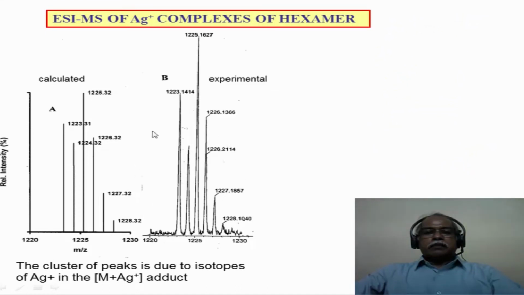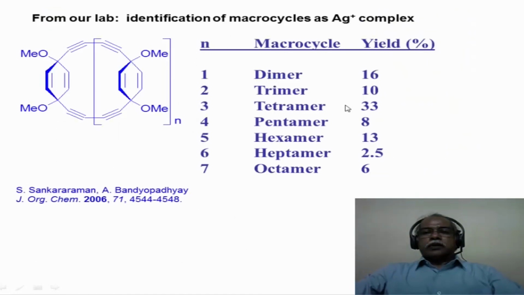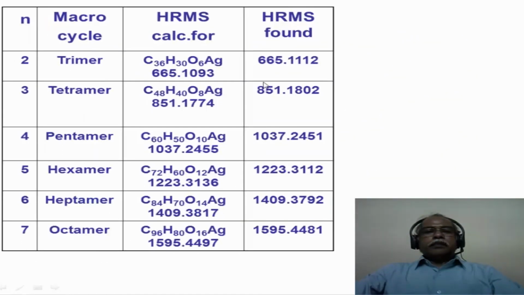This is the experimental spectrum and this is a calculated spectrum. One can calculate the expected isotope distribution based on the natural abundance of the various isotopes that are available. Now the molecular weight of this compound is shown here. This is the molecular weight plus the silver ion corresponding to 665 for the trimer, 851 for the tetramer, and so on. And this is the high resolution mass that is found for this molecule using mass spectrometry.